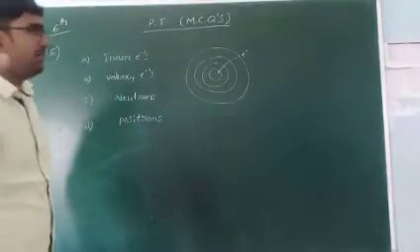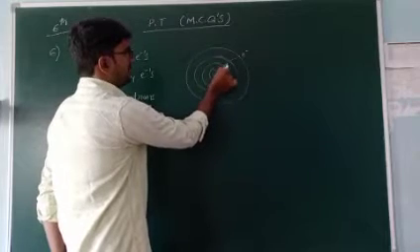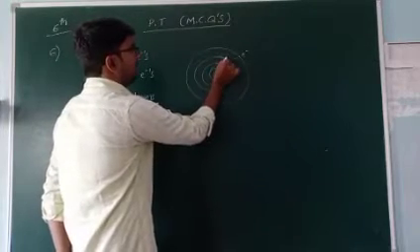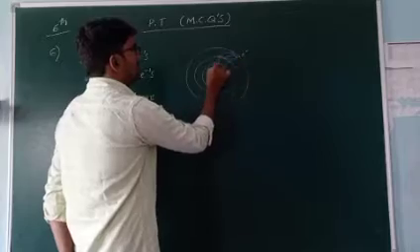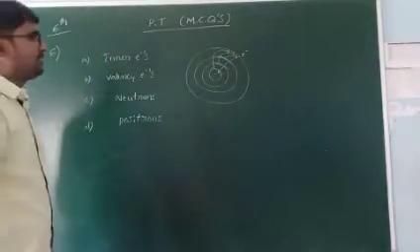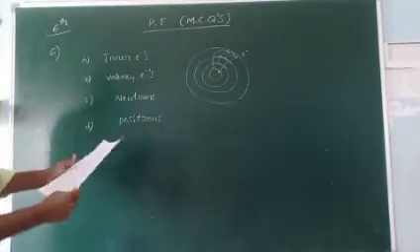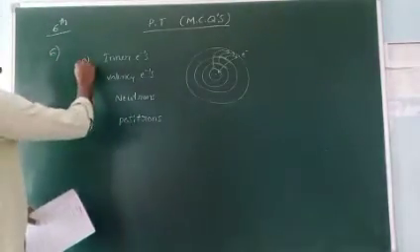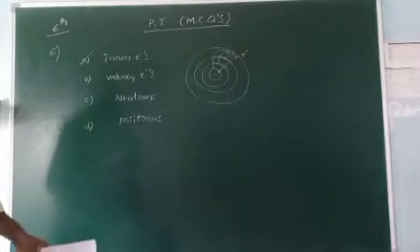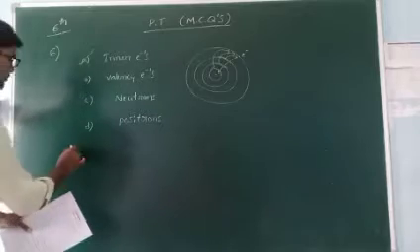But the electrons present in the inner orbitals, inner shells or inner orbits push or screen the outer electrons. This is called the screening effect. So, the magnitude of the screening effect completely depends upon the inner electrons.